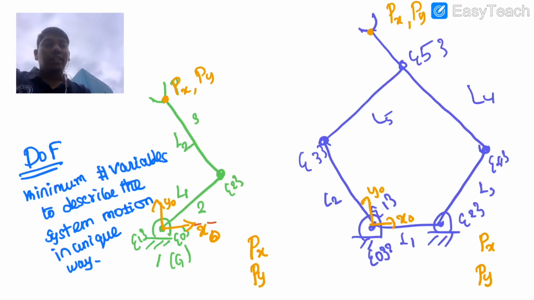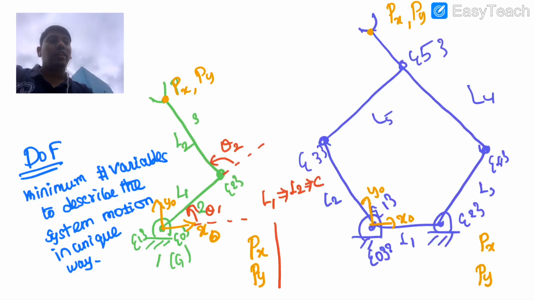I can write that this has theta 1 as the joint angle between link 0 and link 1, and the angle between link 1 and link 2 I call theta 2. Now there is another way I can describe it, as long as L1 and L2 are constants. So here, L1 to L5, or in the sense L1, L2, L3, L4, L5, are constants.